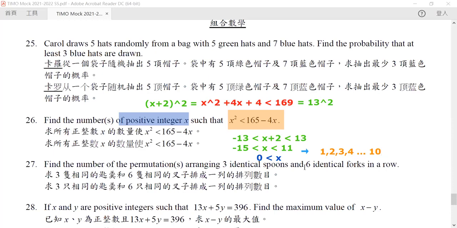So how many numbers are there? 10 numbers are there. Okay, so this is our question 26.